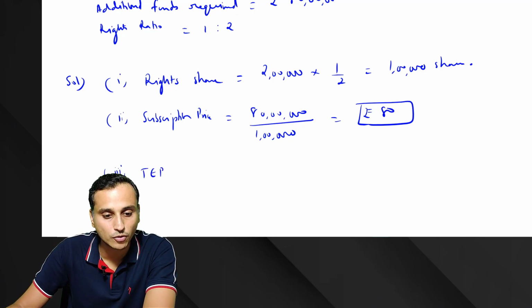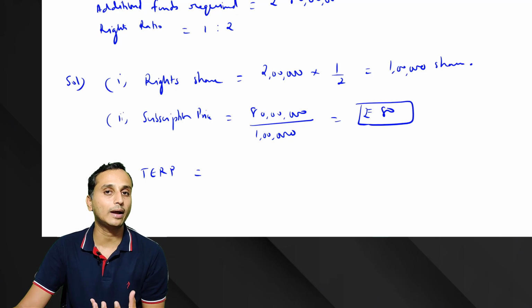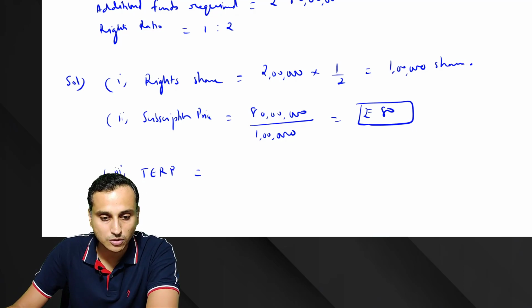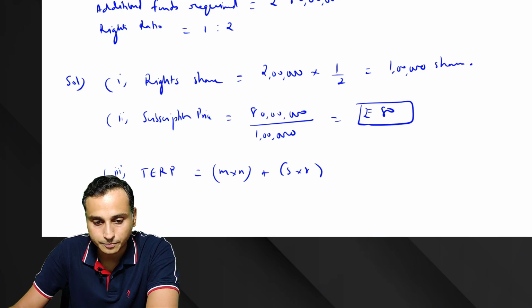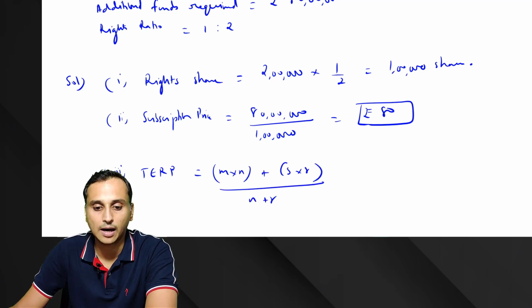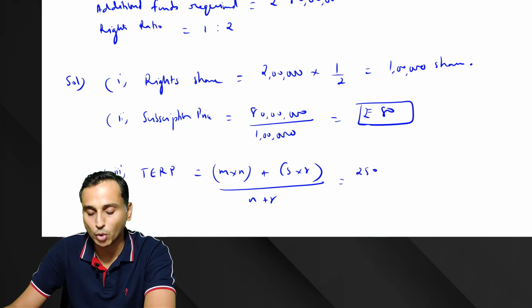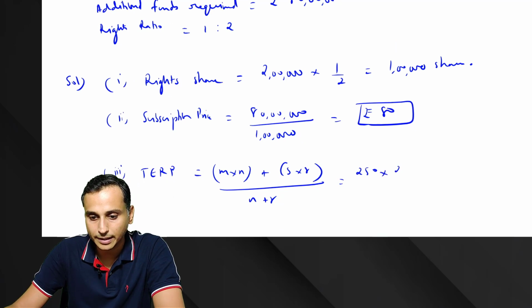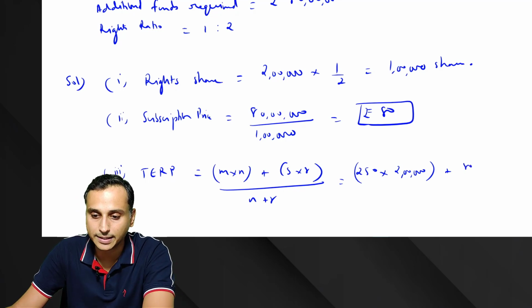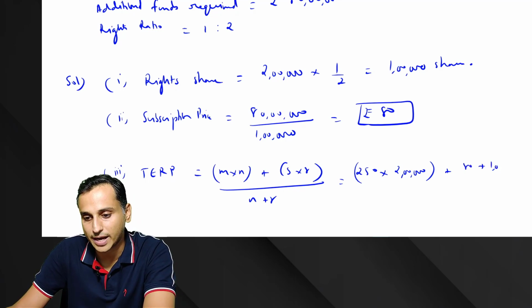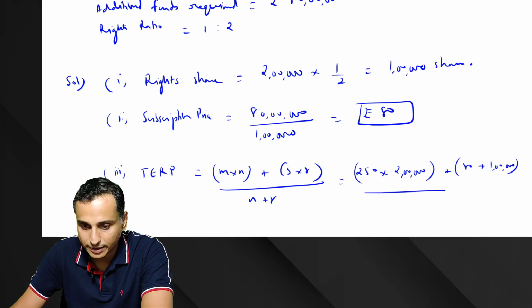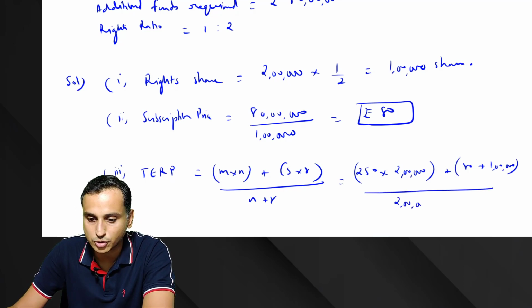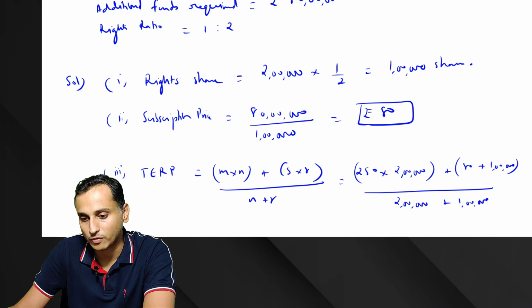Next, once you have calculated the subscription price, you are ready to calculate the theoretical exercise price. Okay, so what's the formula? M into N plus S into R divided by N plus R. How much is M? 250. That is, the market price before the rights issue was 250. How much is N? 2 lakh shares. How much is S? Subscription price 80, and R, rights shares, 1 lakh. The whole divided by N plus R, that is 2 lakh plus 1 lakh.